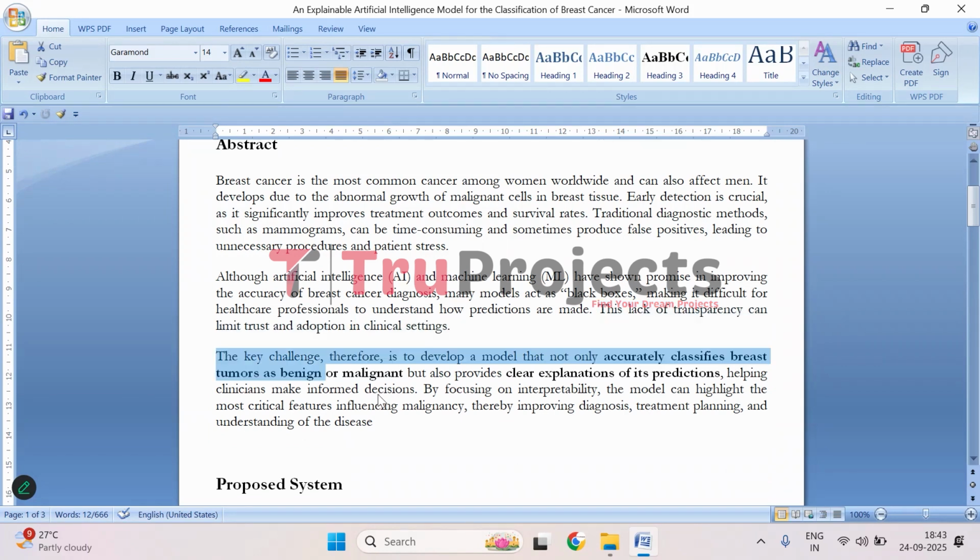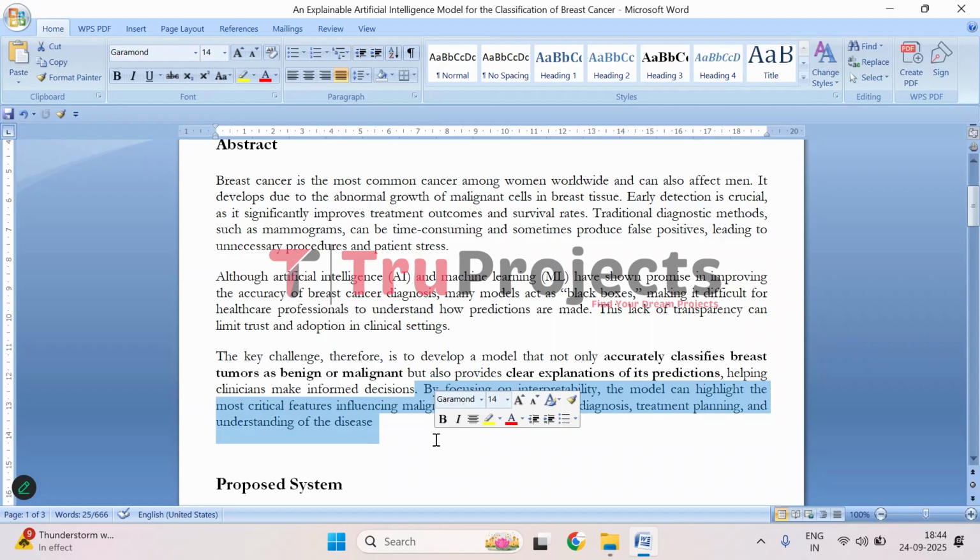So, the main challenge here is to create a system that does more than just tell us whether a breast tumor is benign or malignant. We also want to explain why it made that decision. This is really important because doctors need to understand the reason behind the prediction to make the best decisions for their patients. By making the model interpretable, it can show which features, like certain cell characteristics or tumor size, are most important in determining whether a tumor is cancerous. This not only helps doctors diagnose more accurately but also supports better treatment planning and gives a deeper understanding of the disease itself.